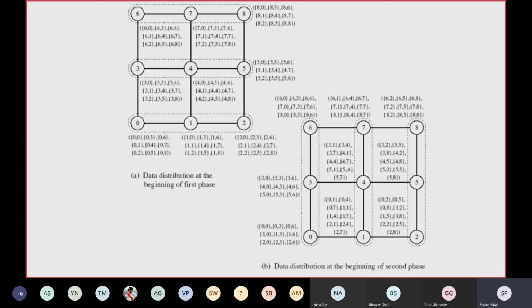Similarly for node 3 or 4, we'll see 3 along the row-wise distribution. It will sort the elements: the first column 3 0, 3 1, 3 2, that is the messages for its own row, that is 3 4 5. On node number 3, before distribution at the beginning of the first phase, the second column is 3 3, 3 4, 3 5.